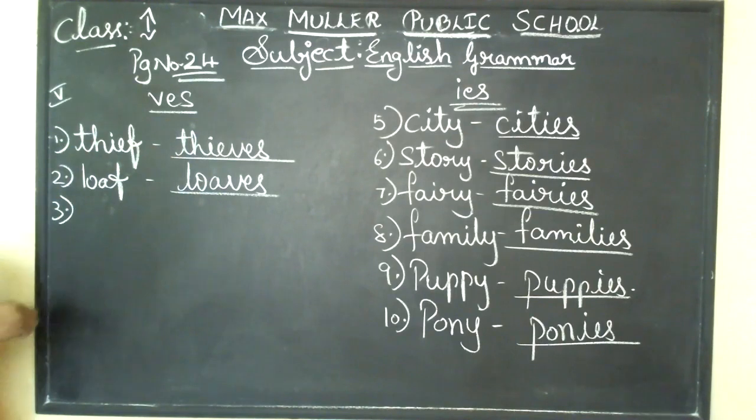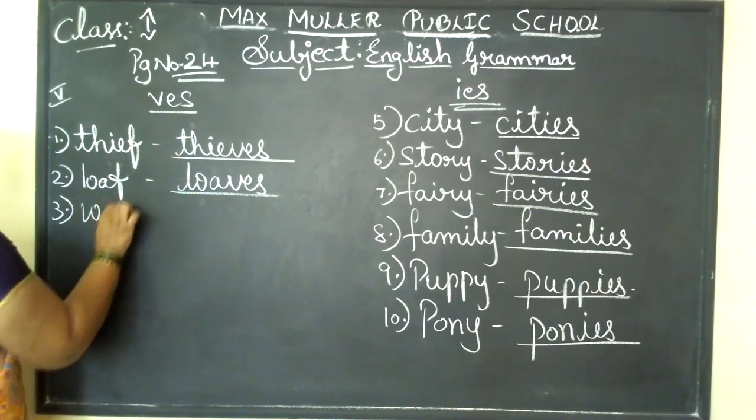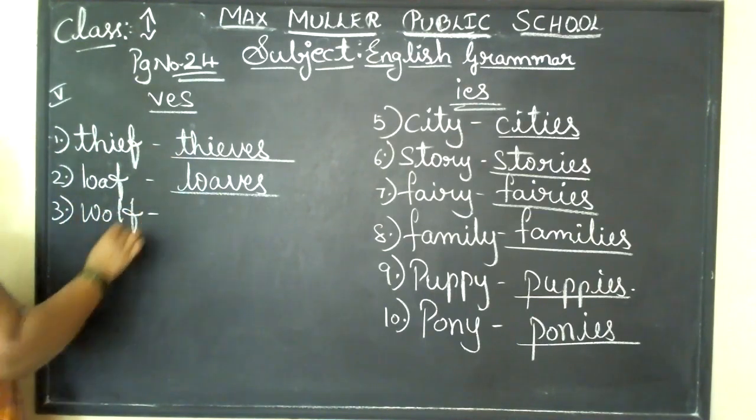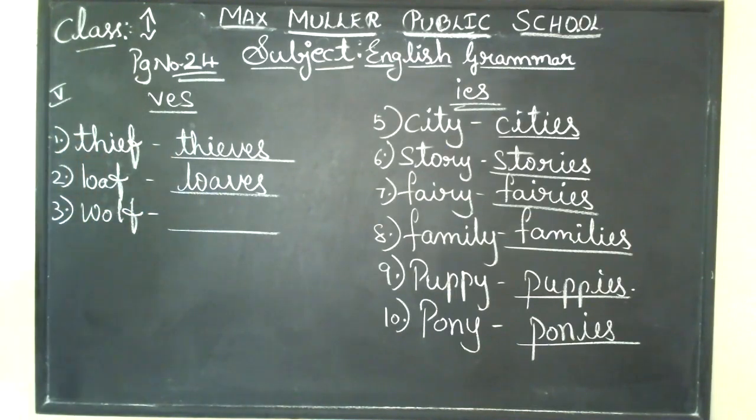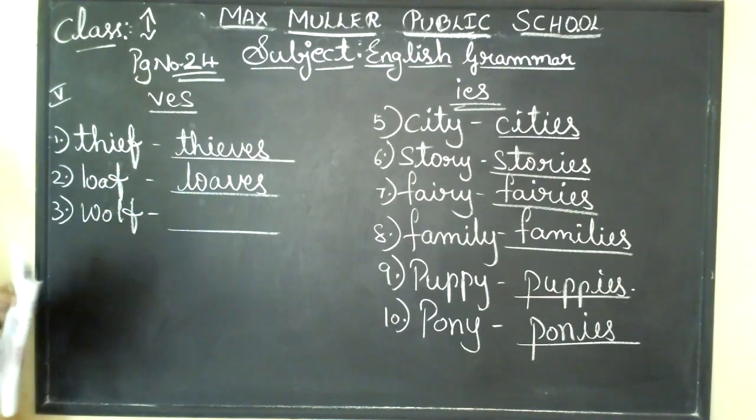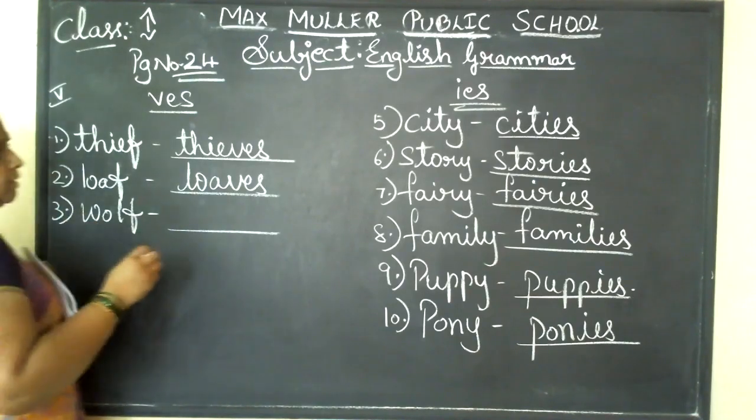Loaves, loaves. Okay, next is wolf. Wolf is a wild animal that you find in the forest, or in the zoo also you can find. It looks like a dog itself, children.